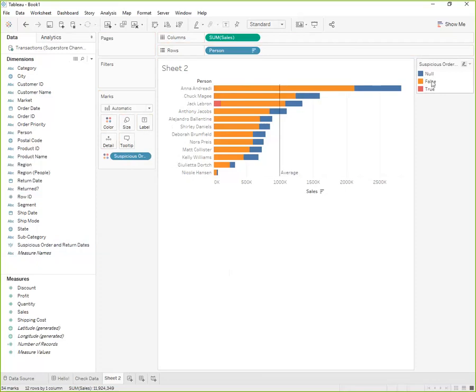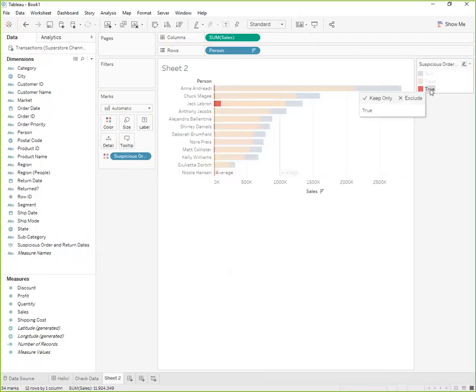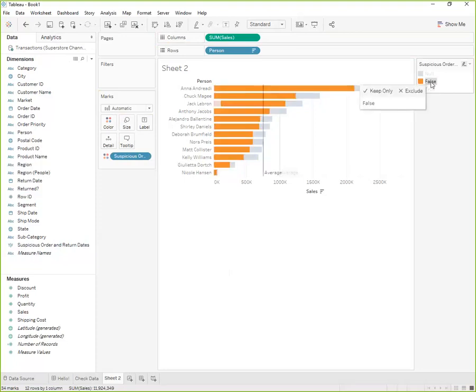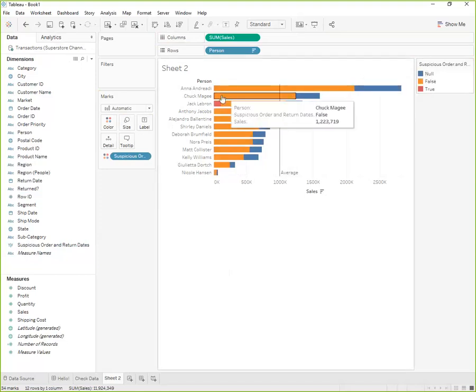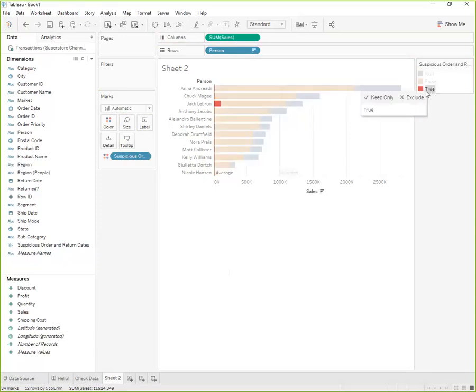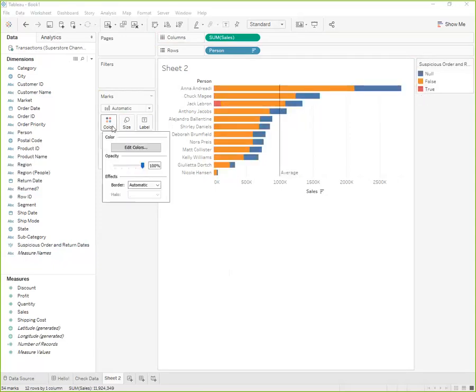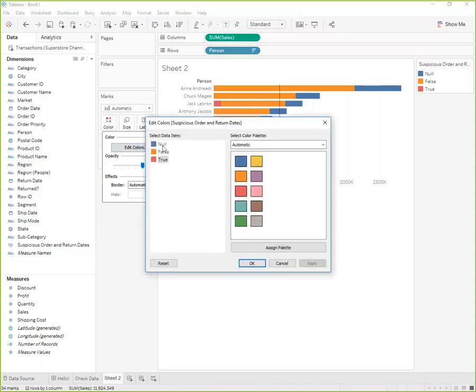Okay, so we have 3 different values in this field: true, false, or null. Now true in red just means that an order was returned and the order and return dates are suspicious. False in orange means that an order was returned but the dates were not suspicious, and null means that an order was not returned. We have pretty bold colors here, but I only want anything with this value of true to stand out. So I'm going to edit my colors. And there you go.